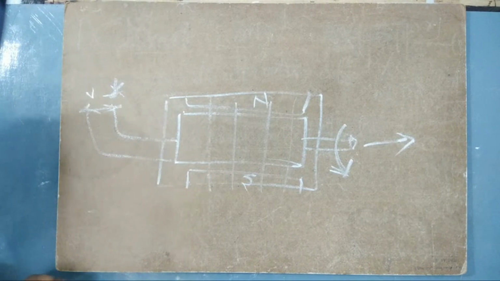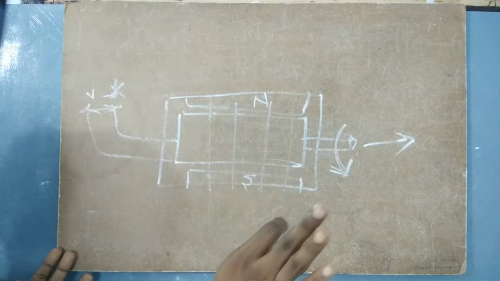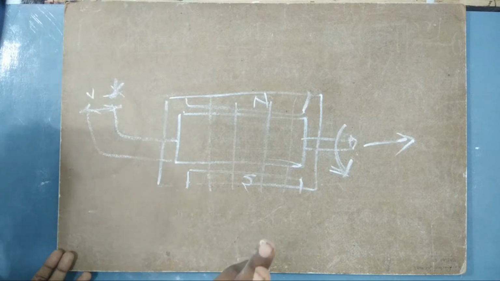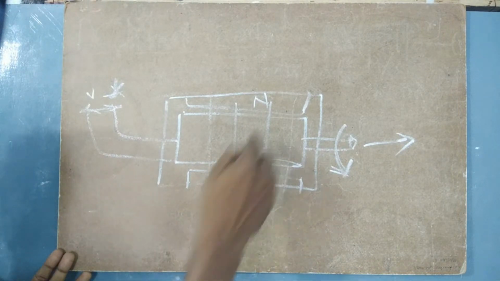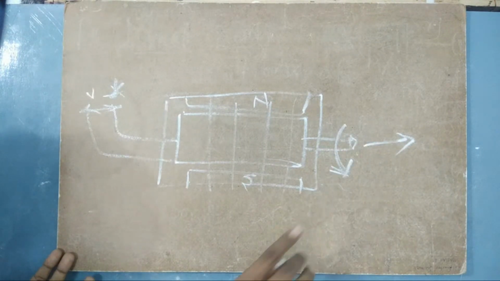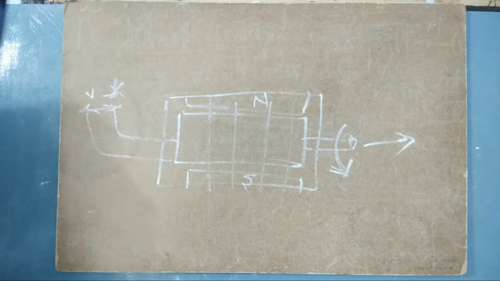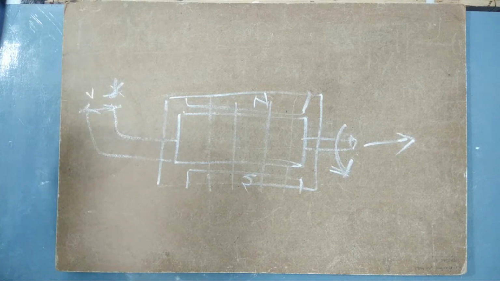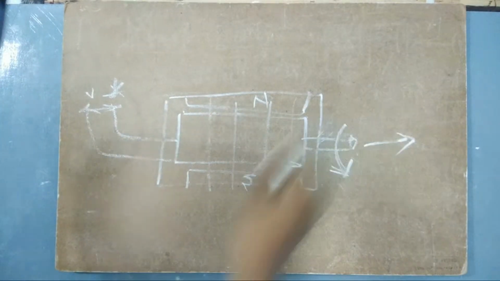Understand here, please try to put your focus. When the armature rotates in a generator, it will produce some voltage or EMF, which we collect from the armature itself.